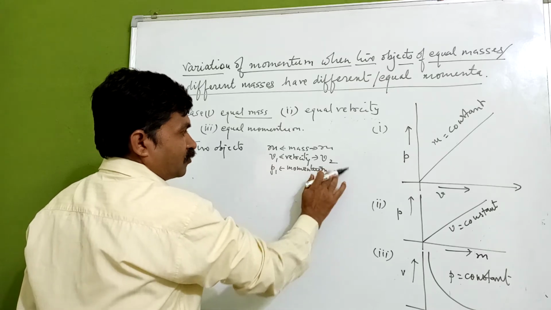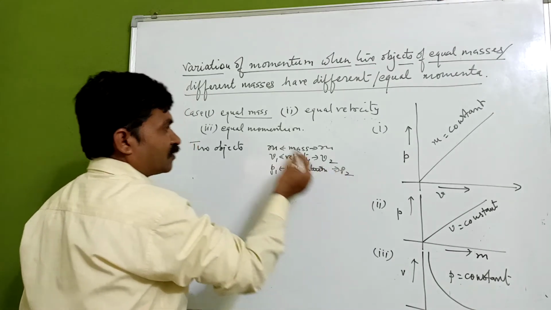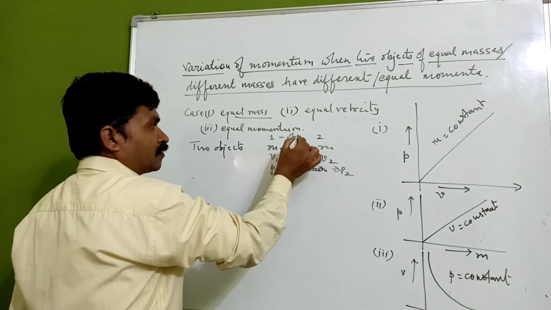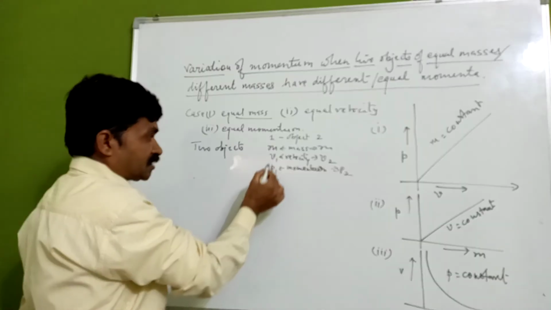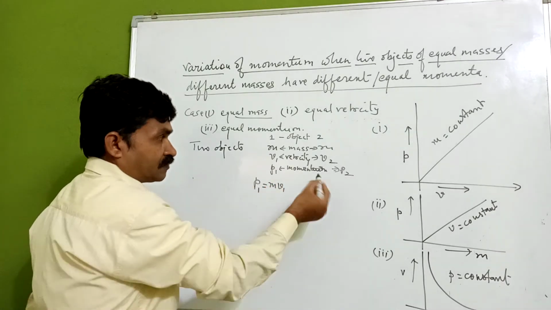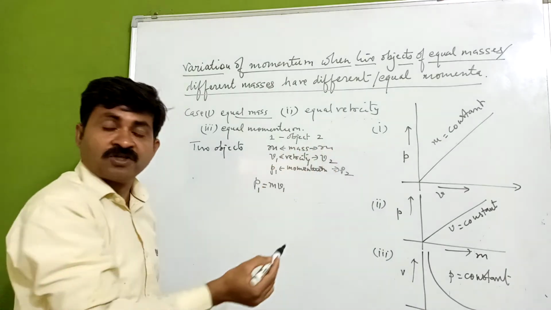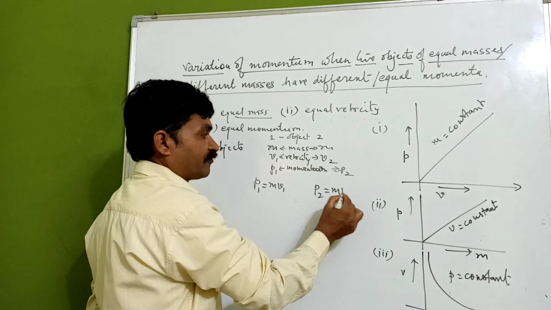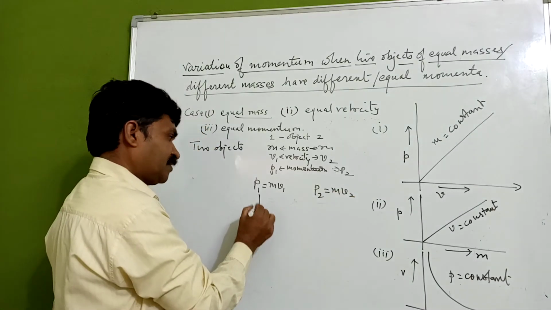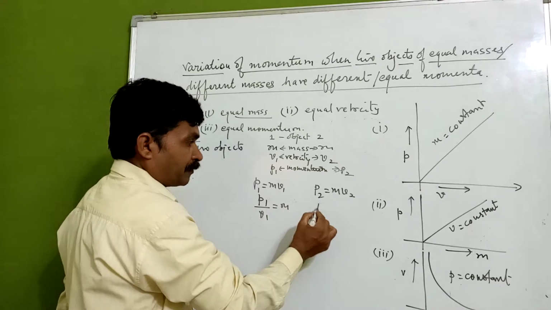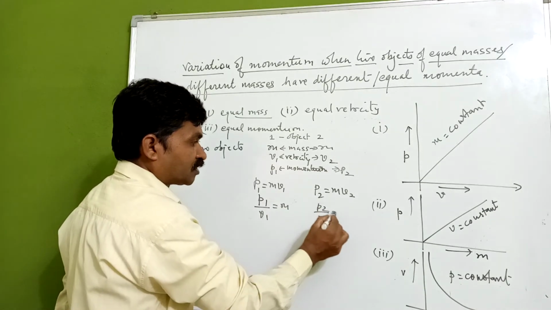Okay, this is the momentum which we are getting here. This is object 1 and this is object 2. Now, we know p1 is going to be mv1. Similarly, for object 2, p2 equals mv2. Now here, if we see, p1 upon v1 is going to be equal to m, and p2 upon v2 is equal to m.